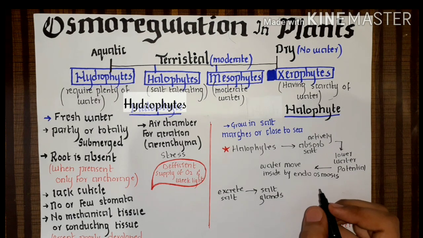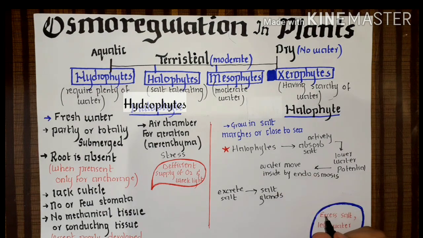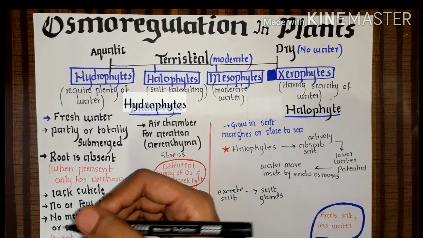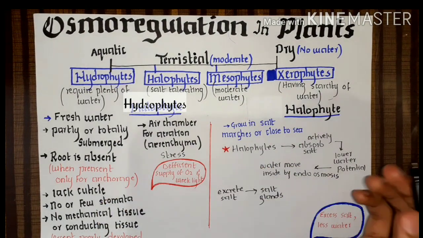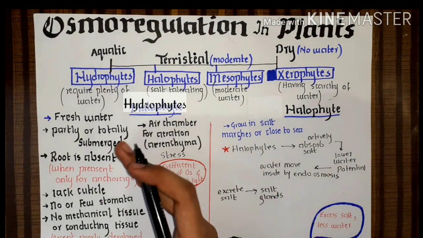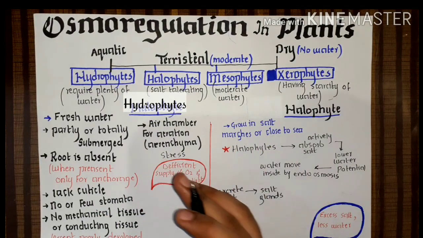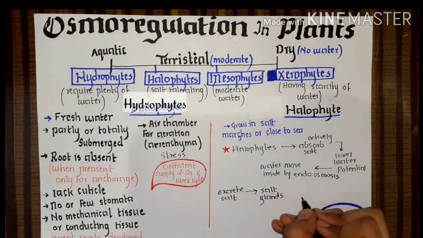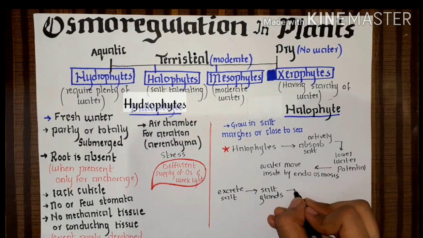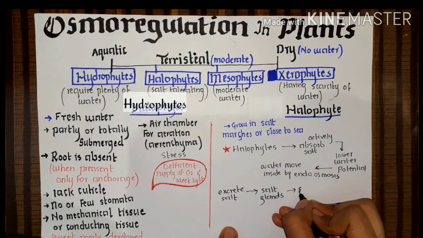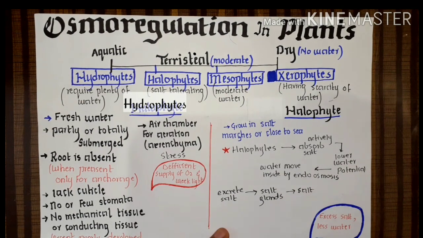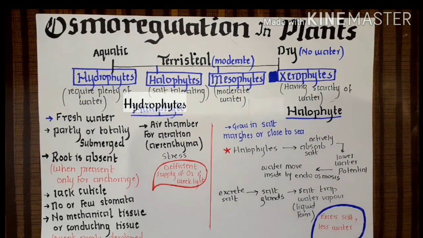So salt traps water in the liquid form. Water is coming from both areas, from the upper part, the leaves, and from the roots, by moving from the higher water potential to the lower water potential. In this way, it can compensate for its stress. Salt traps water vapor. So the main stress of halophytes is what? They have excess salt and less water.